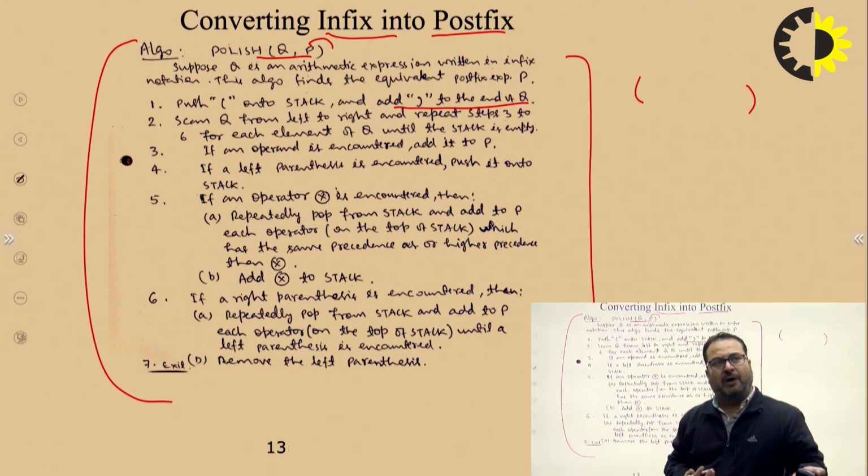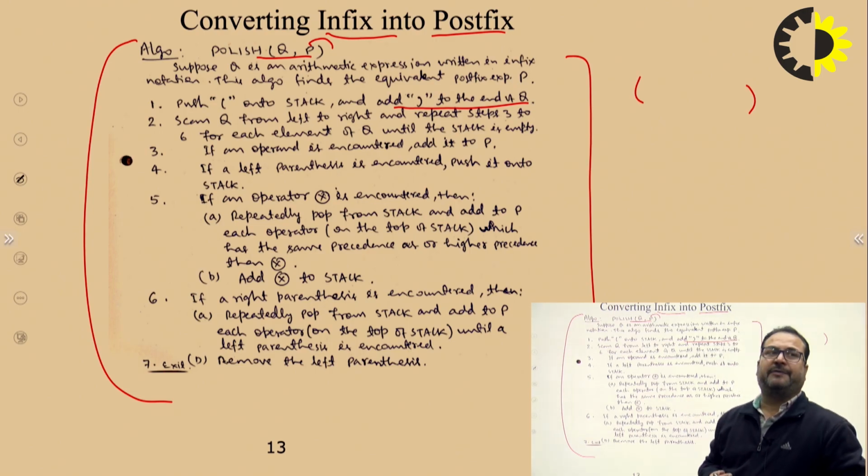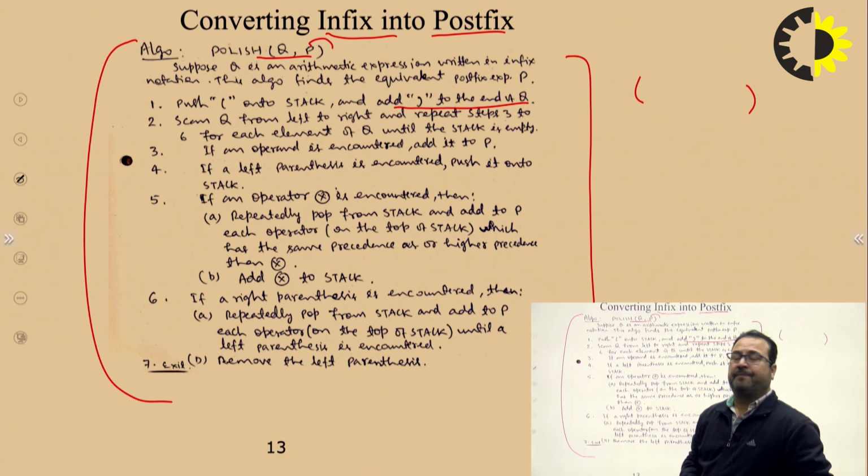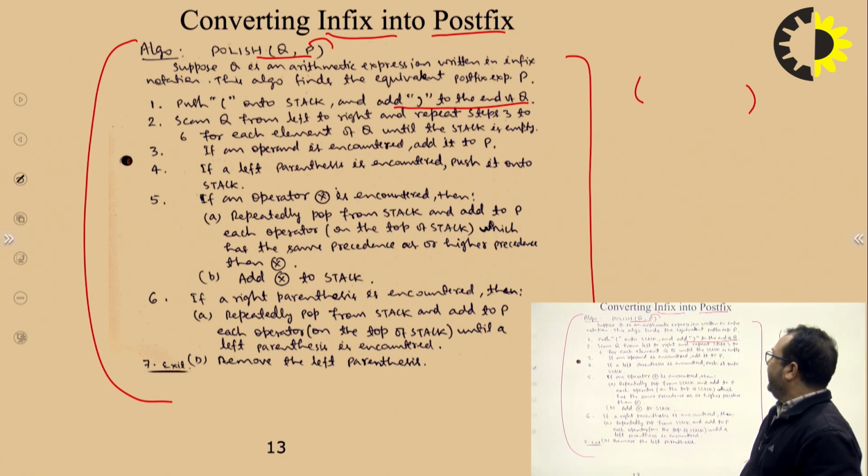Initially we put the open parenthesis on the stack, and the close parenthesis we put at the end of the expression.